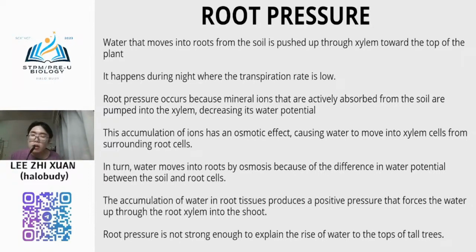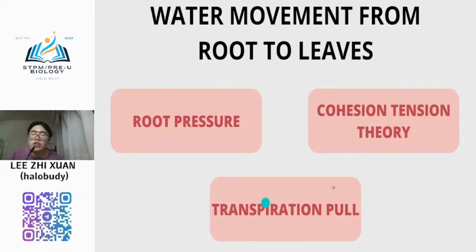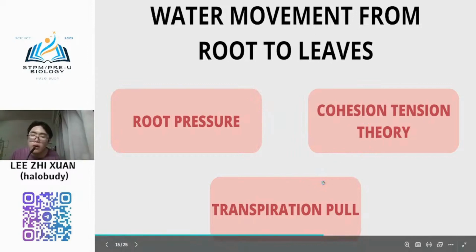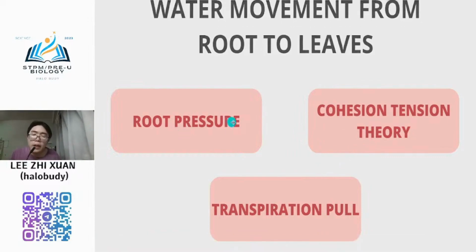Stomata are open during sunny days only. Stomata play a role in gas exchange, and also in the transpiration process, so water molecules will also be released out of the stomata. Normally at night your stomata are closed, so your transpiration rate is very low. So when your transpiration rate is very low, cohesion-tension theory and transpiration pull are also very low. Actually the energy between these two is quite low compared to root pressure.